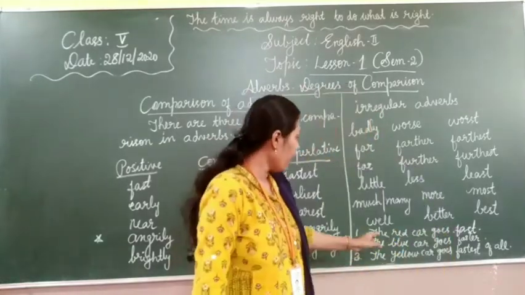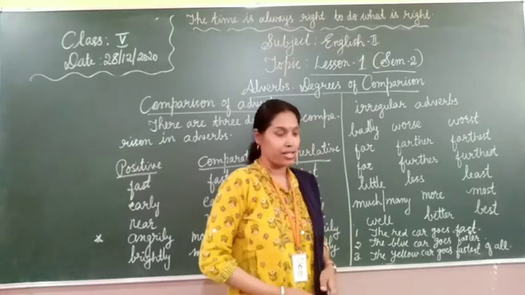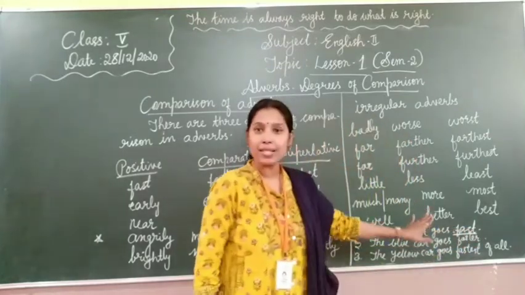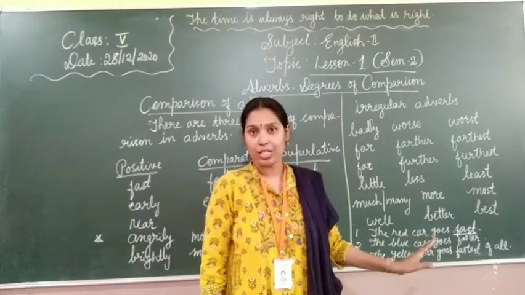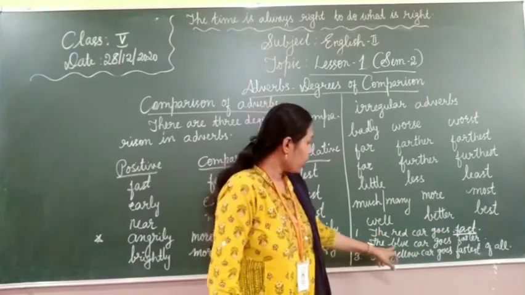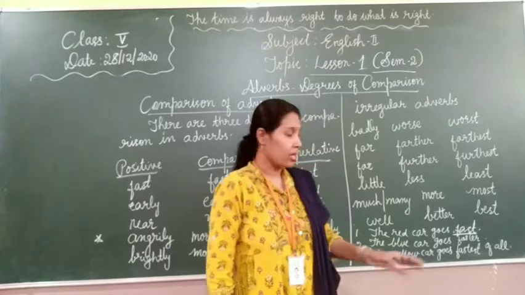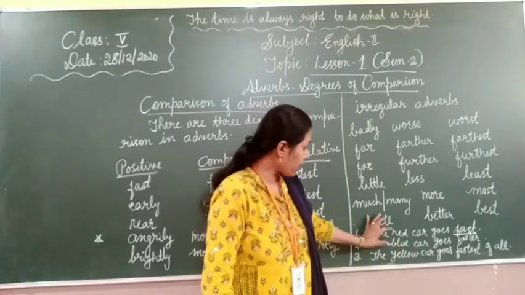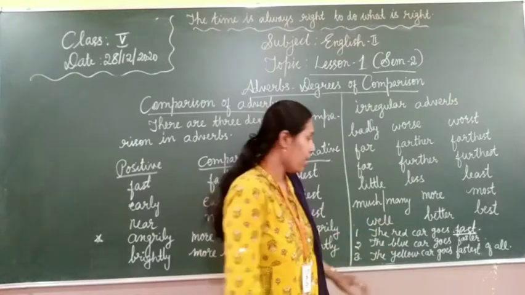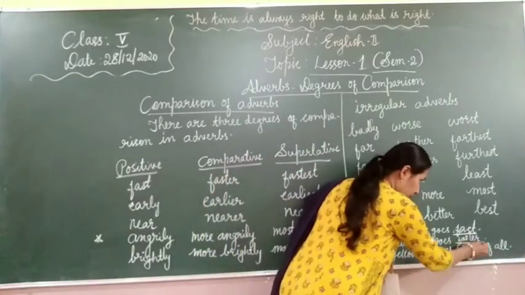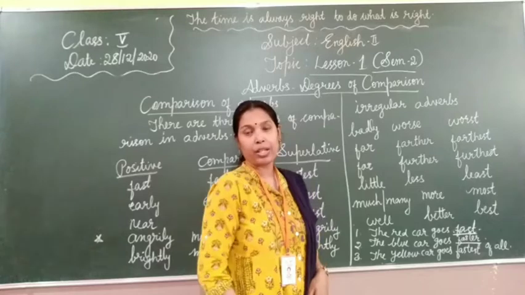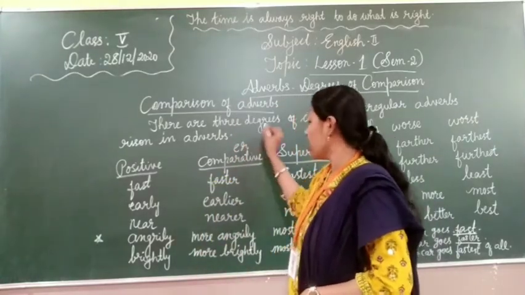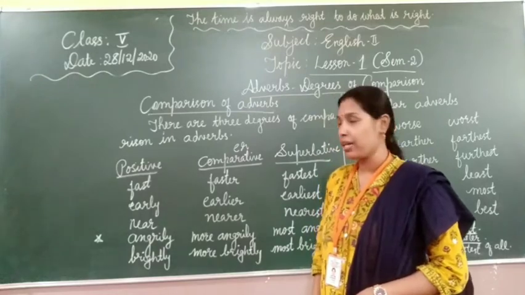See the example. The red car goes fast, and here the adverb is fast. The adverb as it is, that is called positive degree. Next example, the blue car goes faster than the red car. Comparing between two things, so faster. This is comparative degree. In comparative degree, you can find ER. You have to add ER in comparative degree.